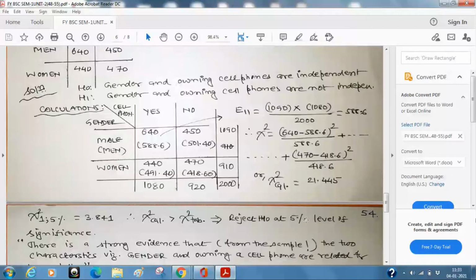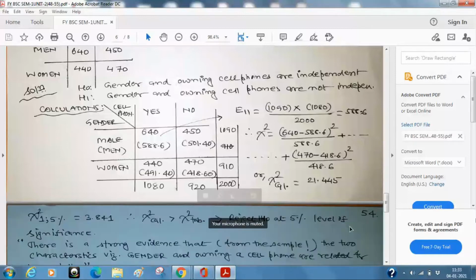That is what I have already mentioned, that this is rejected at 5% level of significance. And what is the level of significance in one line? Level of significance is the probability of type 1 error, or the probability of rejecting H naught when H naught is true. So this is all a statistical or mathematical kind of statement. What is the conclusion as a researcher? This is what you have to write everywhere in conclusion, just 2 lines.